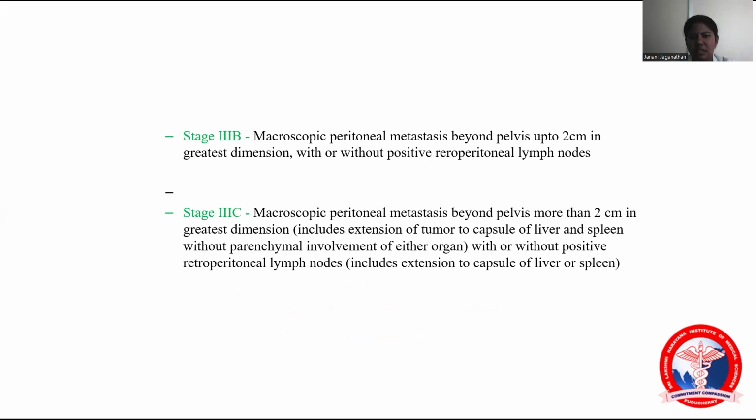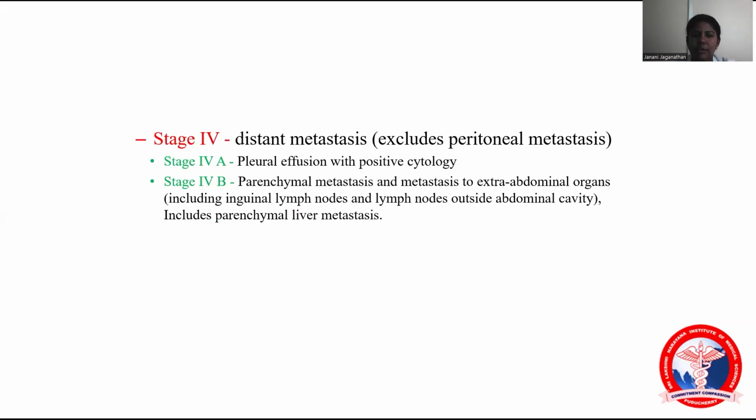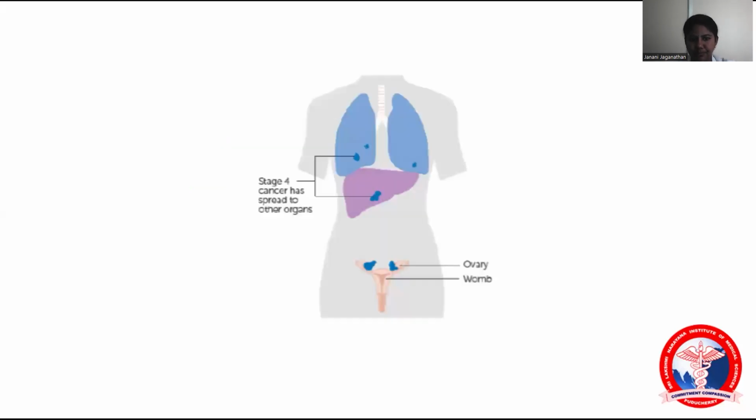So stage 3B is macroscopic peritoneal metastasis up to 2 centimeters. 3C is more than 2 centimeters, which includes extension of the tumor to the capsule of the liver and spleen, but not parenchymal involvement. So stage 4 is distant metastasis. So stage 4A is pleural effusion. 4B is parenchymal metastasis.